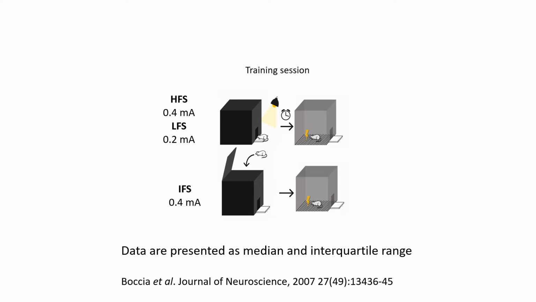Two different electric shock intensities are used. A lower one, the low foot shock group, typically shows median latency in the testing session around 150 seconds, and a higher one, the high foot shock group, shows typical latency medians of 300 seconds. The control group, immediate foot shock, are placed in the dark compartment by the experimenter and immediately given a high electric shock and then returned to their home cage.